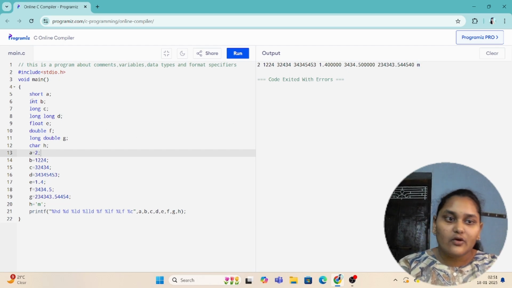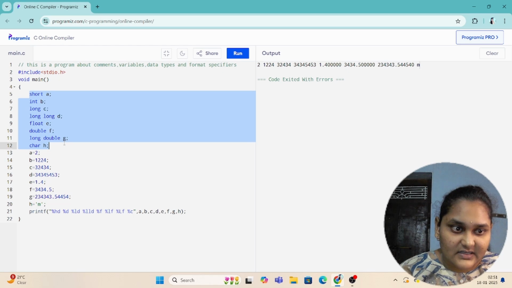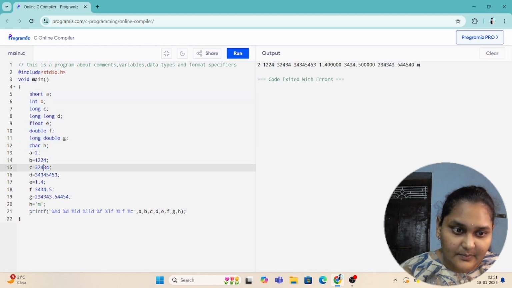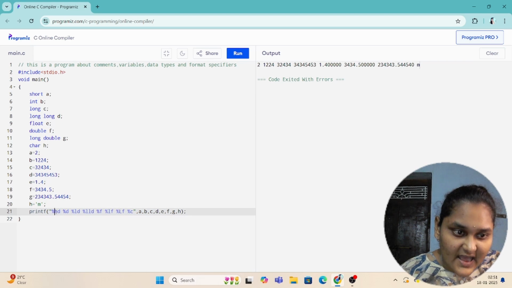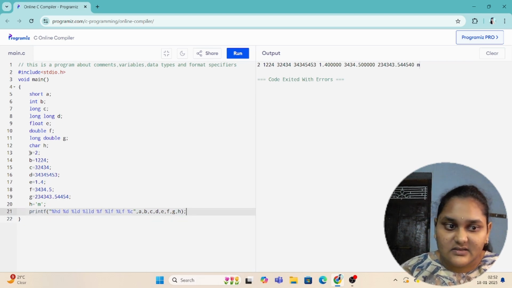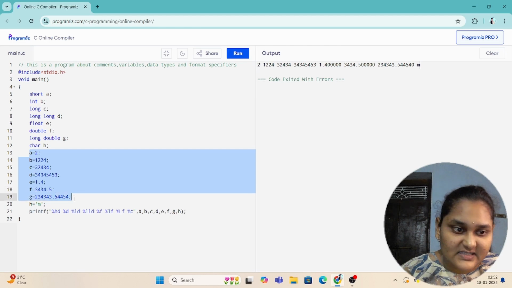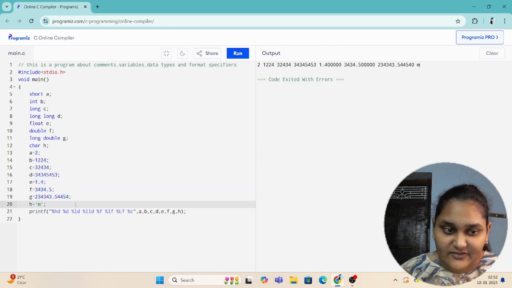So this is how to declare, initialize, and print different types of primitive data type variables, and these are the access specifiers. You can also initialize these variables by using the scanf function. We'll see that way in our next videos.